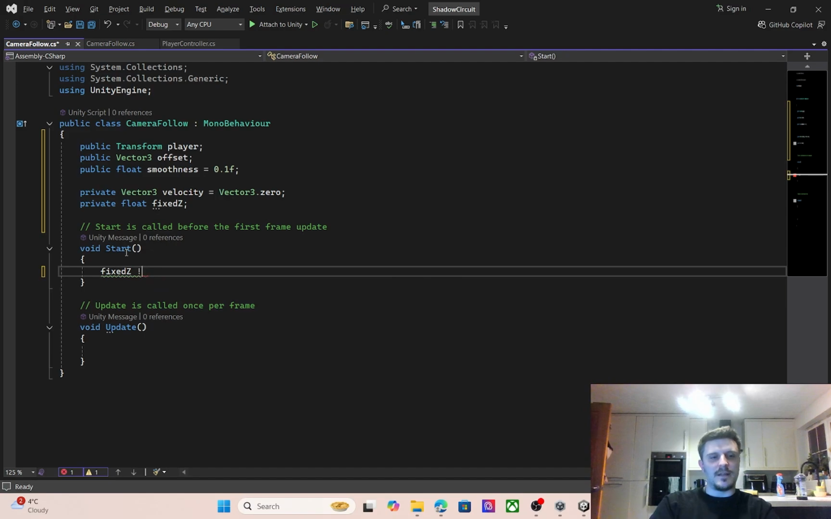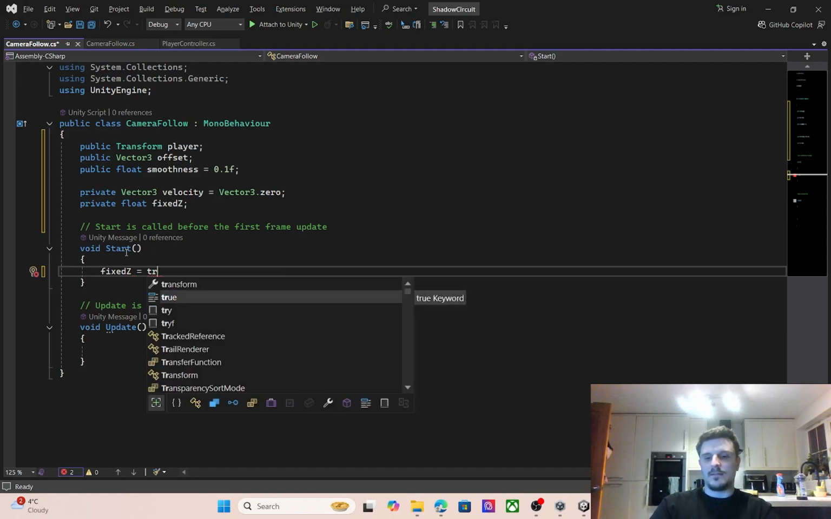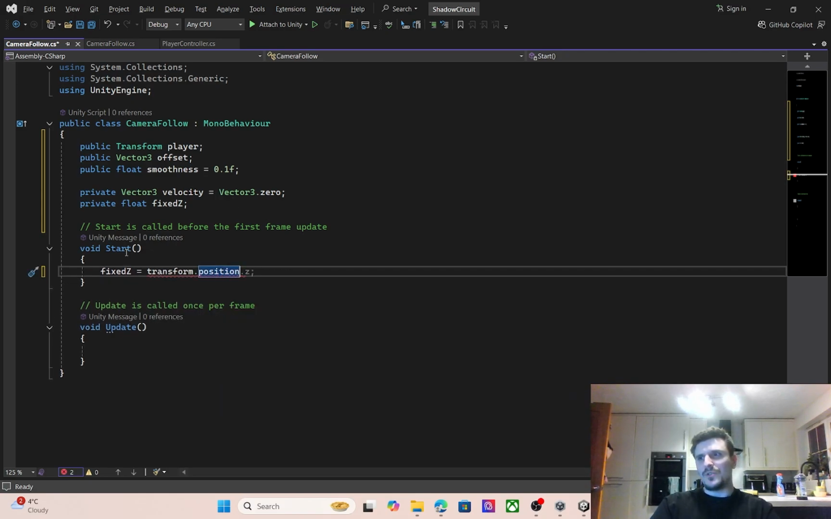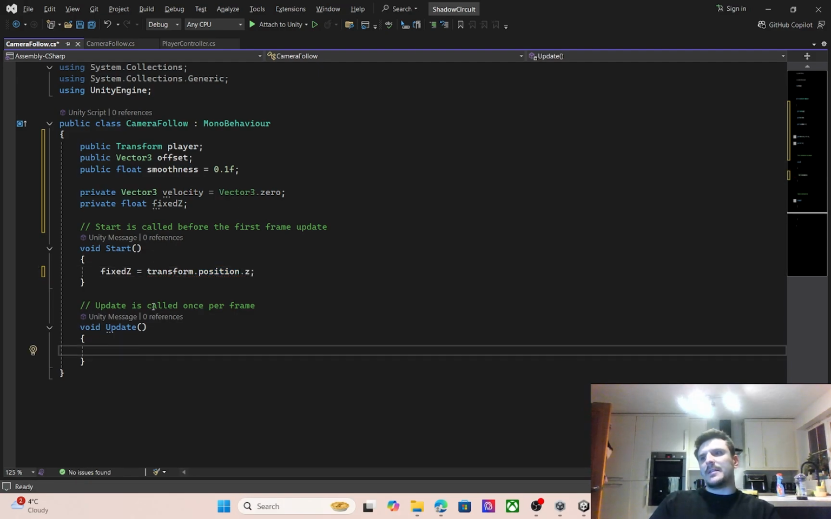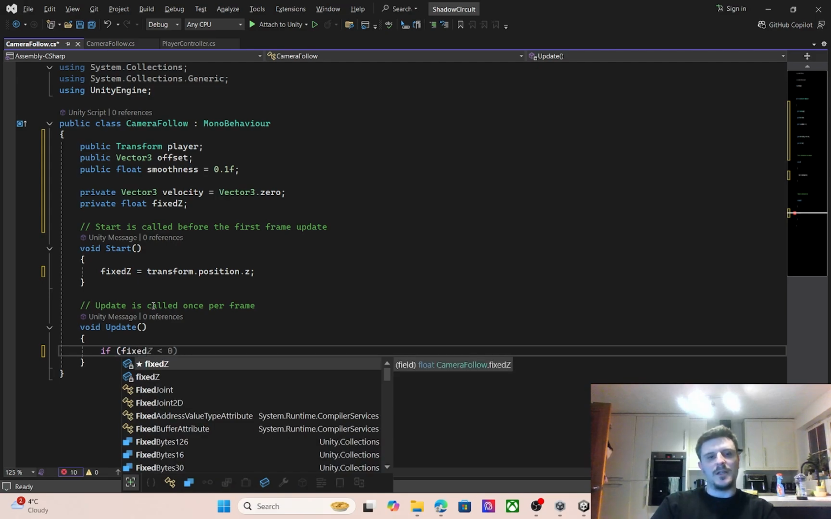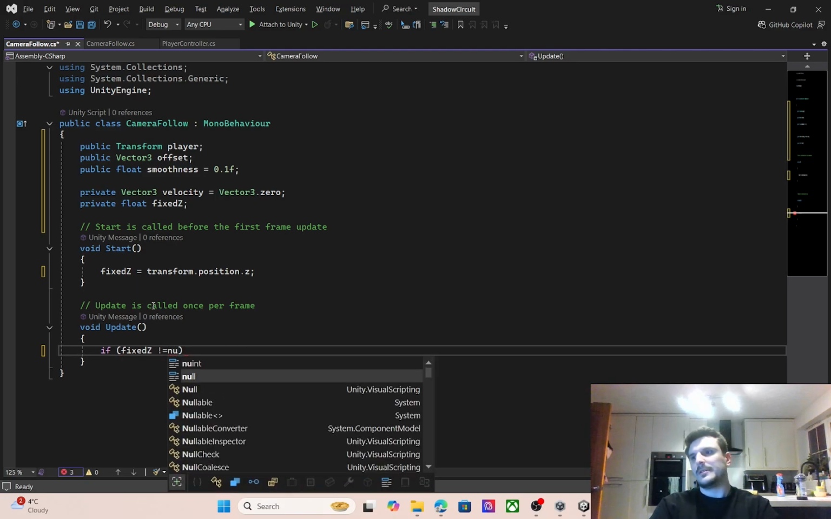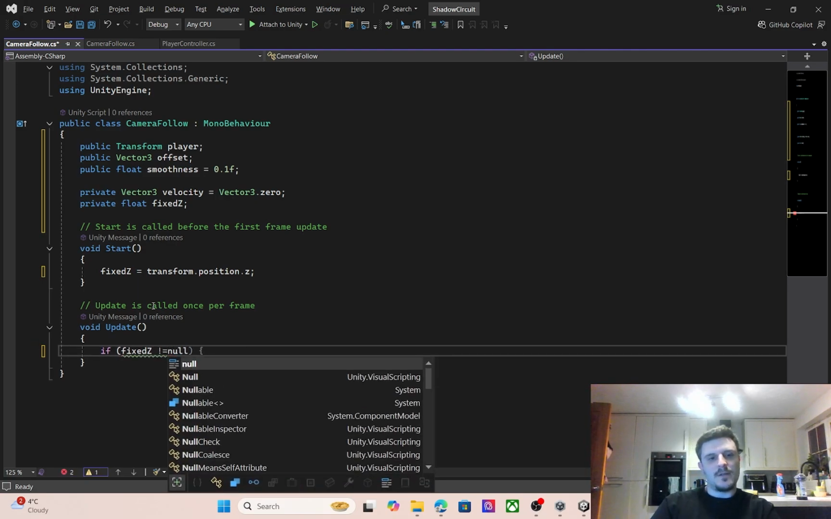We can do that in Start. We just want to store it, so it's just transform.position.z. Yeah, it's correct. Then in Update, this is where we can then null check if fixedZ does not equal null, we can then calculate.